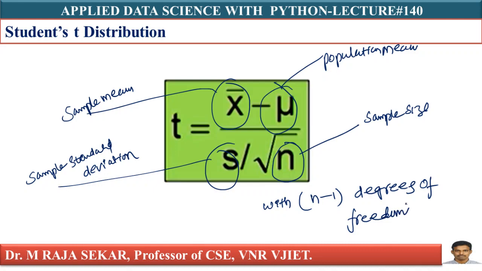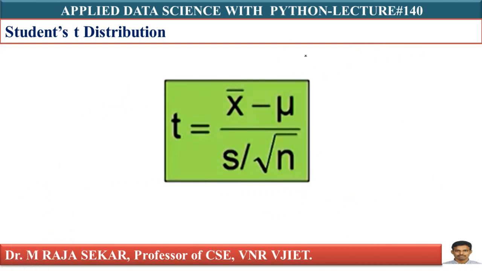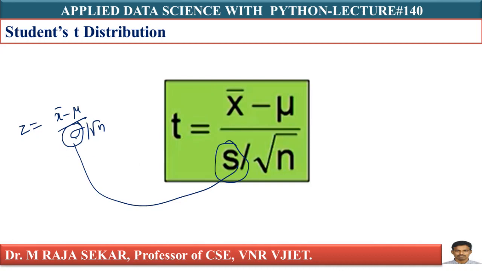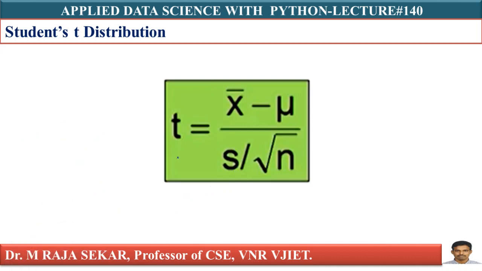In the normal distribution, which I already discussed, we were writing z equal to x bar minus mu by sigma by root n. This is the formula which we discussed. If you compare these two, as this case is sigma unknown, in the place of sigma we are writing s. In the place of your population standard deviation, we are writing the sample standard deviation. Just compare with that z distribution or normal distribution.